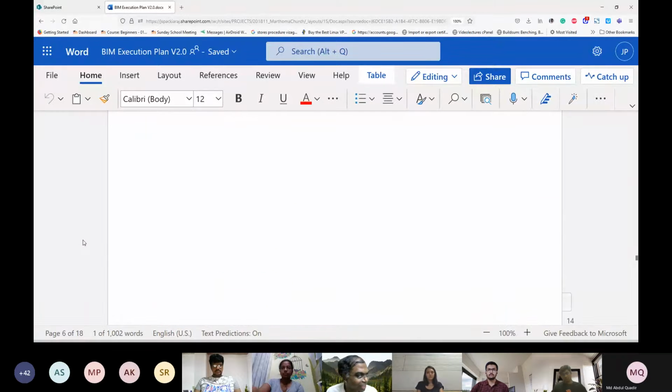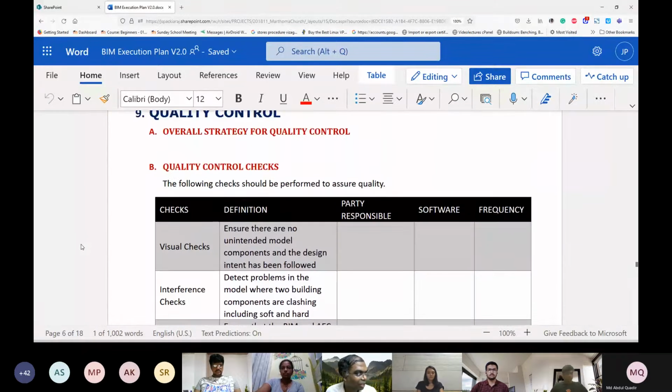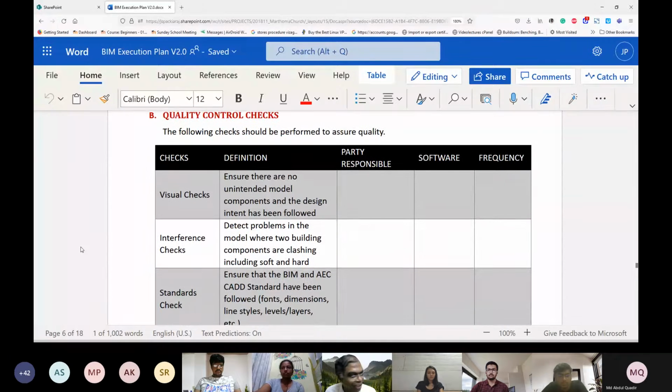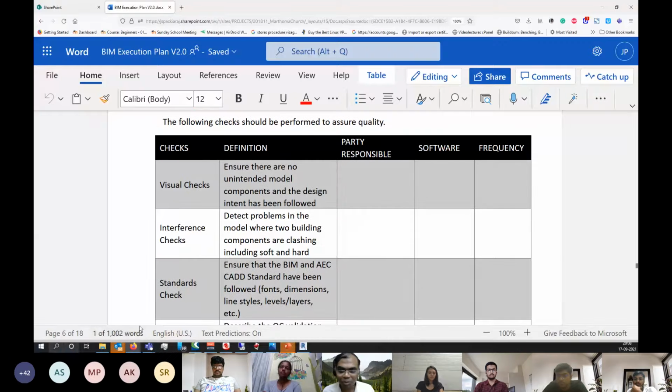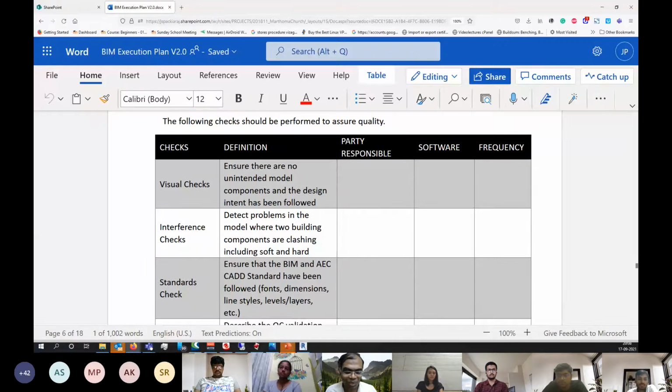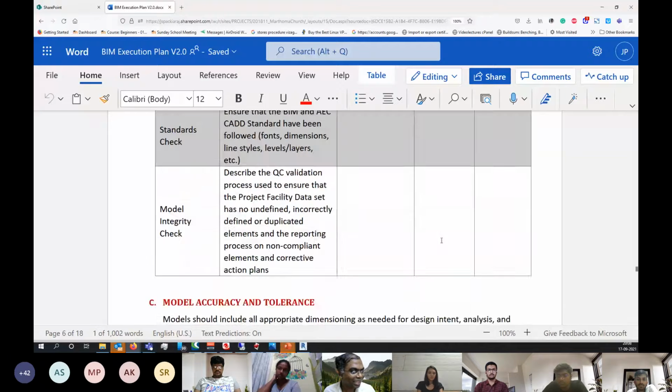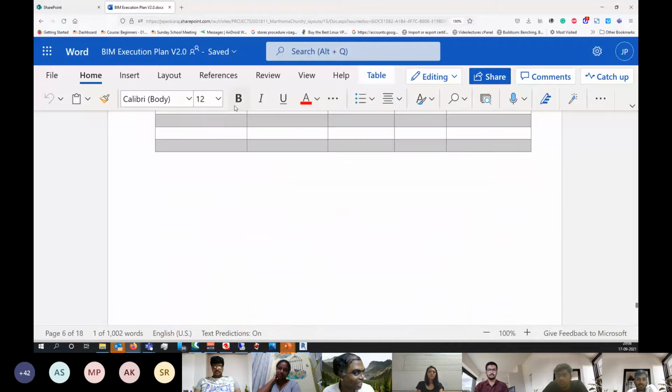This is right from the documentation for BIM which we have. And if you see here, it does not have any of the pictures we talk about. It does not have a Revit model. It's not having anything of that sort. It is plain and simple a plan as to who is going to do what. So if people think that BIM is always a pretty picture, please think of it a little differently.